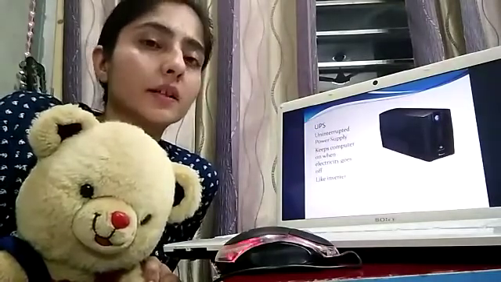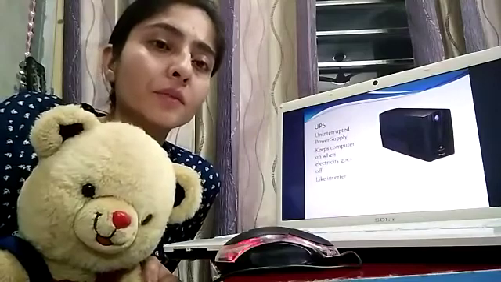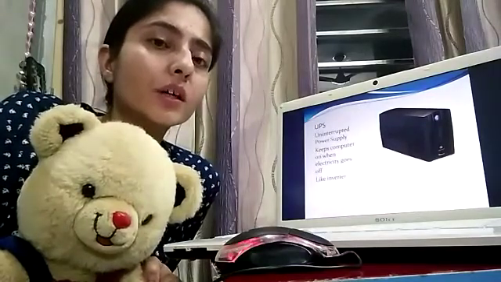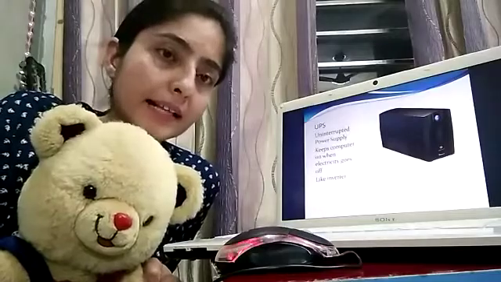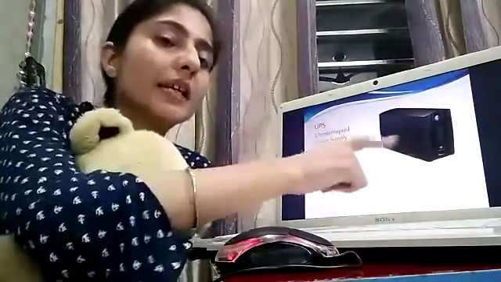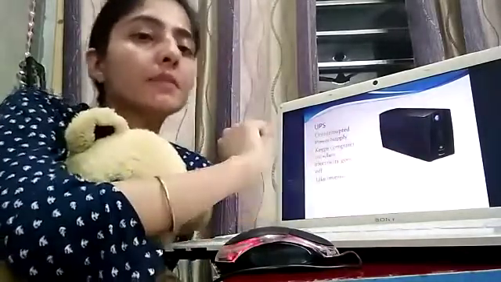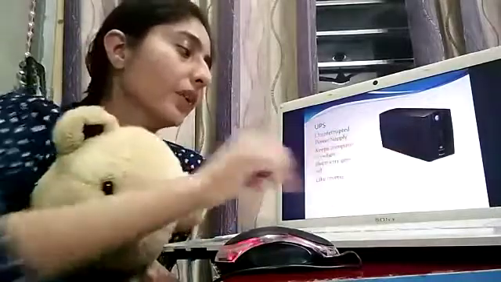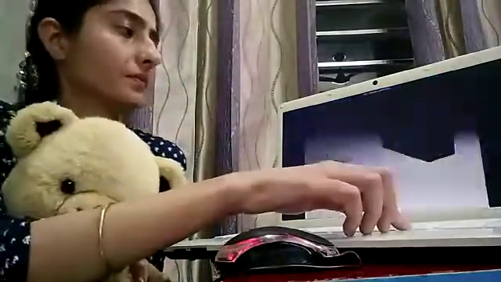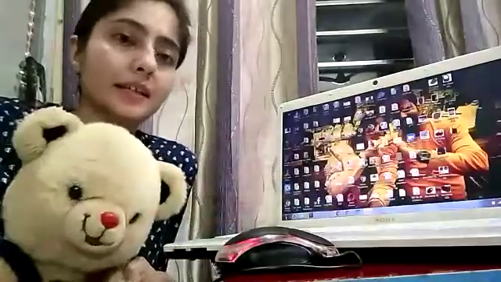Like your inverter at home: when the light goes, your inverter gives power. Like that, our UPS will give power to our CPU and our computer. Understand it, beta?